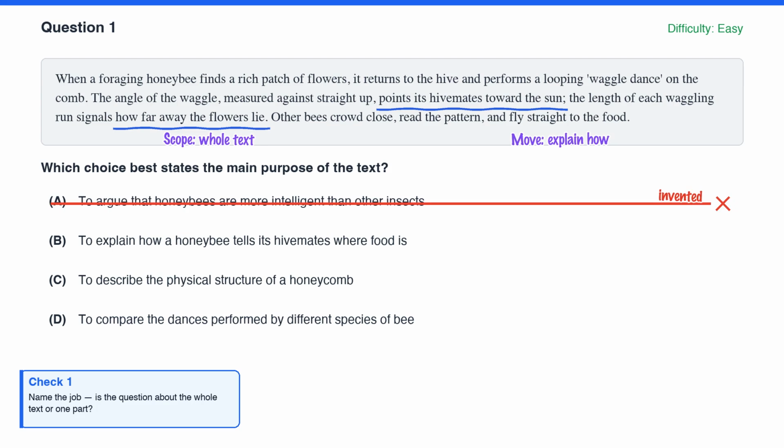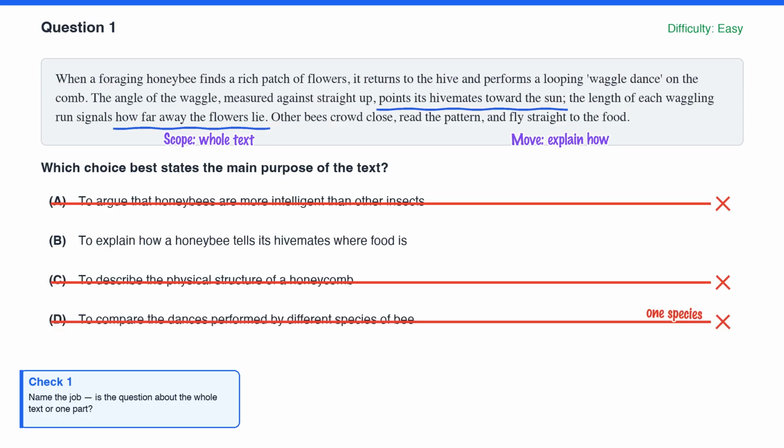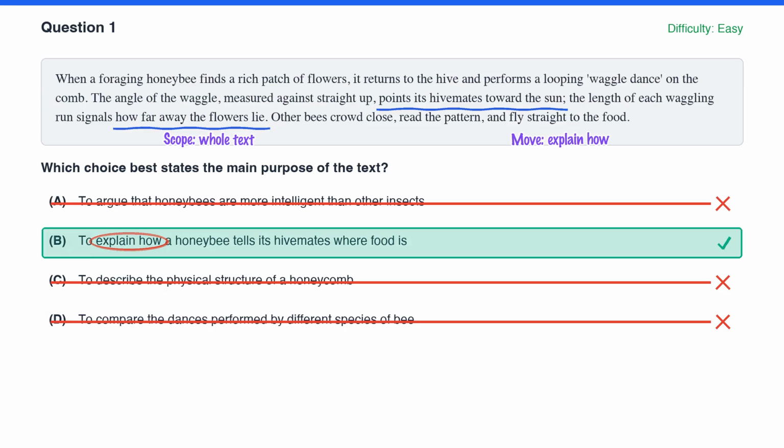C says it describes the structure of the honeycomb. The comb is only the stage. The passage is about the dance, not the wax. Rule it out. D says it compares the dances of different bee species. There is one dance and one species here, so there is nothing to compare. Cross it off. B says to explain how a honeybee tells its hivemates where food is. That is our verb exactly. We keep B.